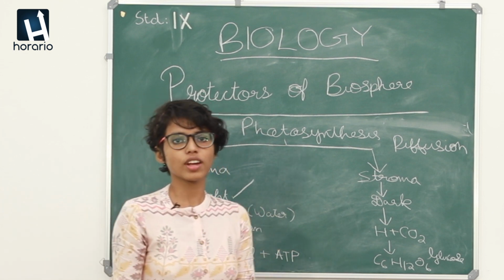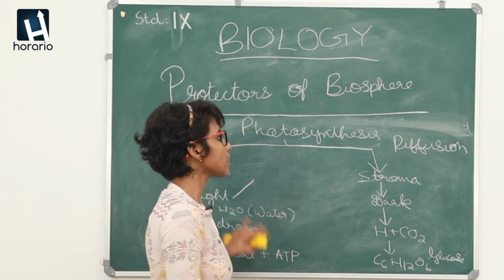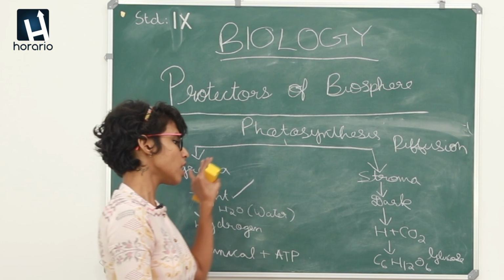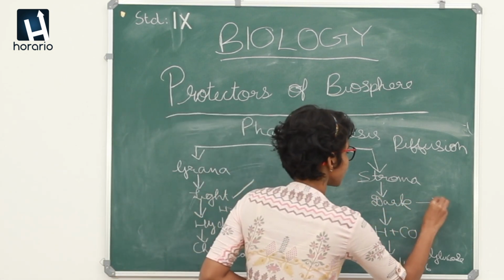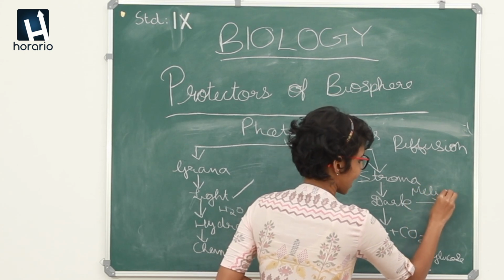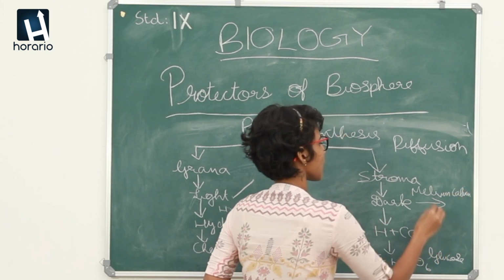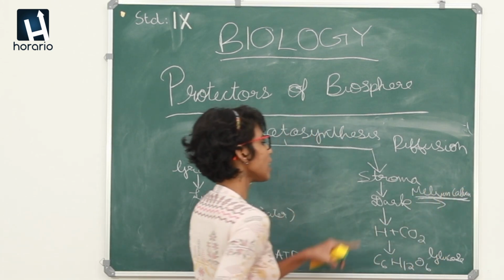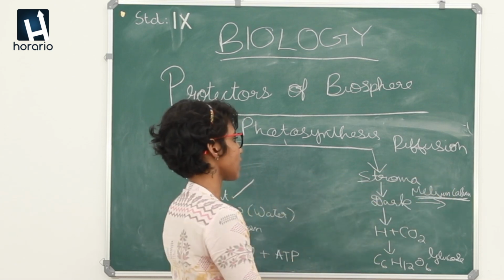ATP gets converted to ADP and ADP back to ATP, and this is the cyclic reaction that happens during photosynthesis. And this dark reaction in plants was first observed by a scientist named Melvin Calvin, and this process is also known as the Calvin cycle.